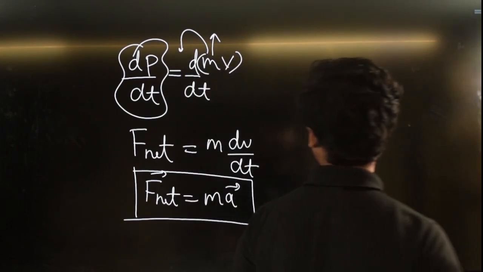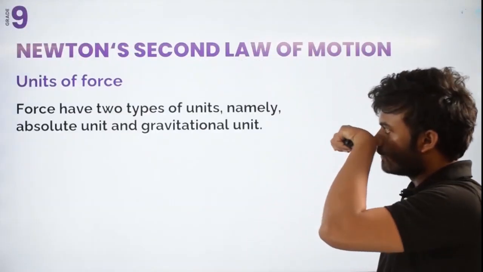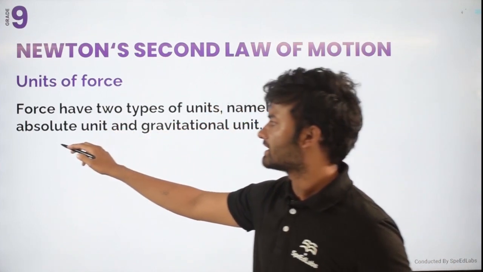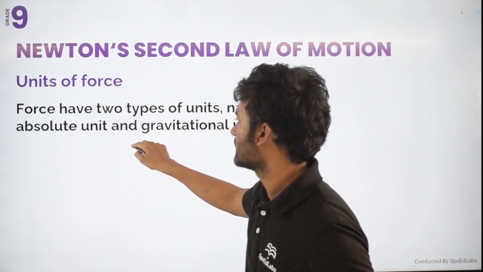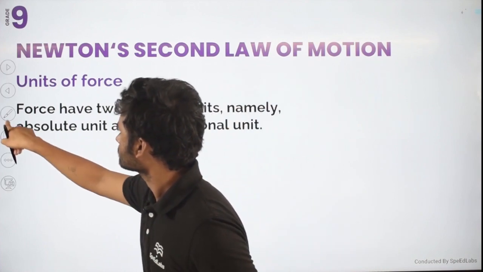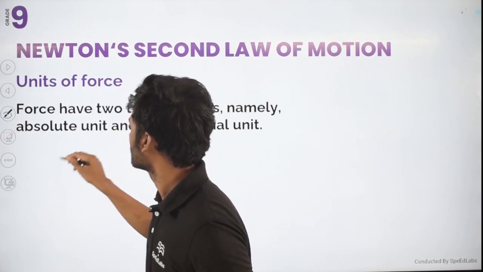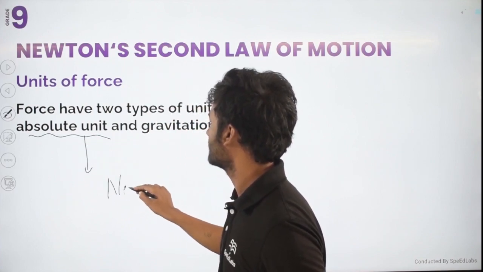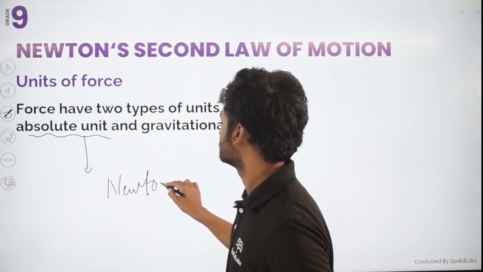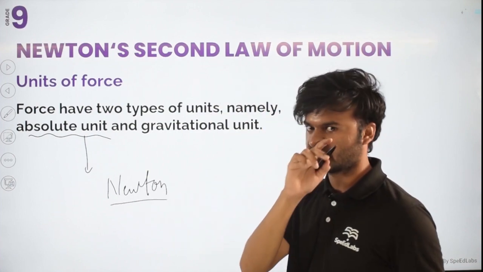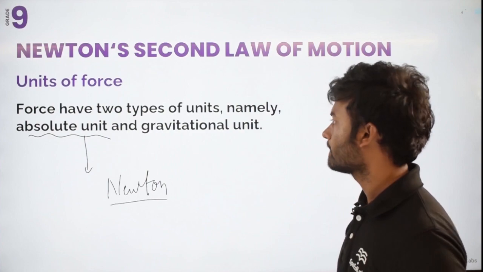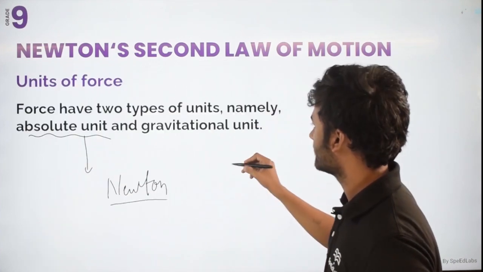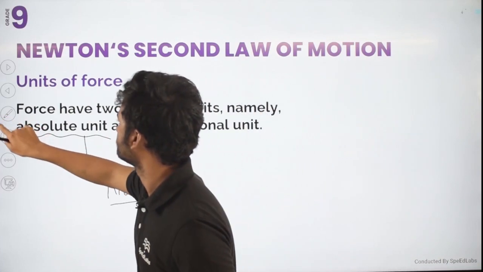Now further, what is the unit of force? Force has two units. The first is the absolute unit, that is Newton. Understand? And it has another unit called gravitational unit. But remember one thing, we can also derive it.